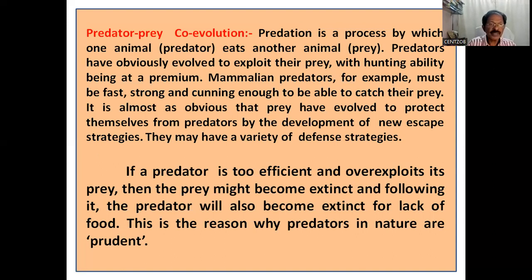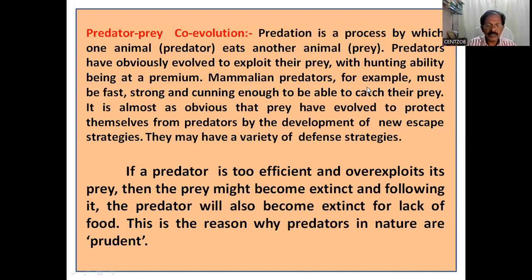See, predator-prey co-evolution. Predation is a process by which one animal, the predator, eats another animal, the prey. Everybody knows this. Predators have obviously evolved to exploit their prey, with hunting ability being at a premium. Mammalian predators, for example, must be fast, strong, and cunning enough to catch their prey.